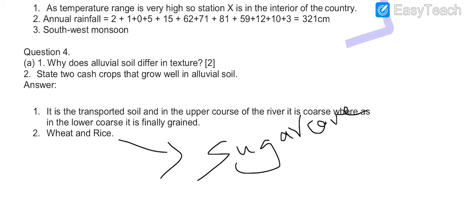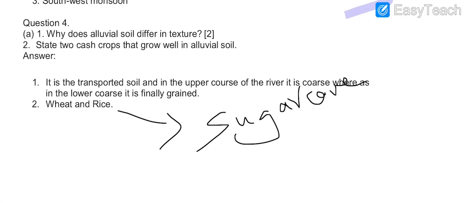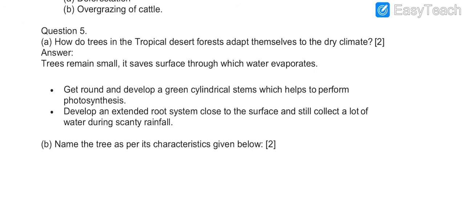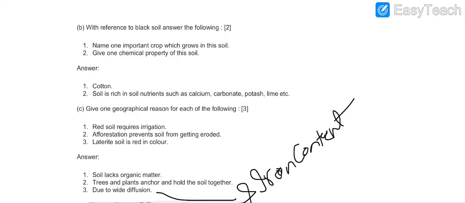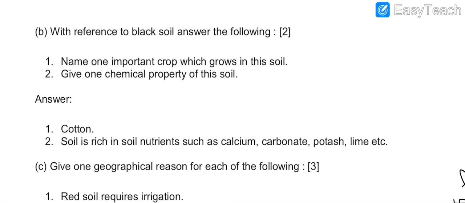Moving to question number 4. This is the question, A part. Answer number 1 is this. In the second, you can also add sugarcane. B part question is this and answers are this.